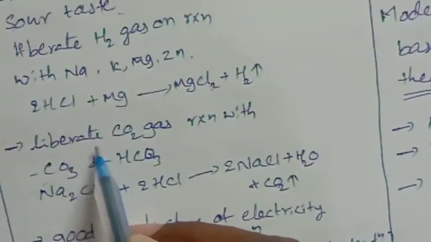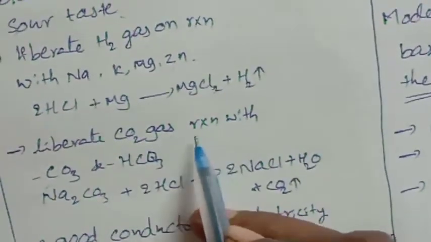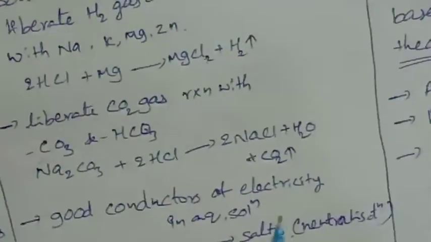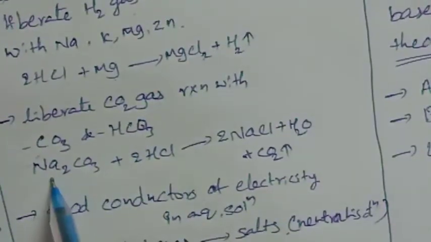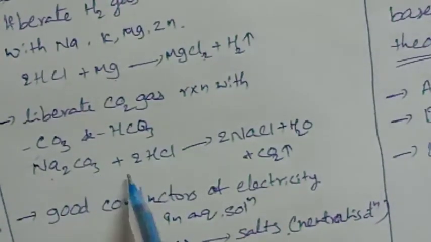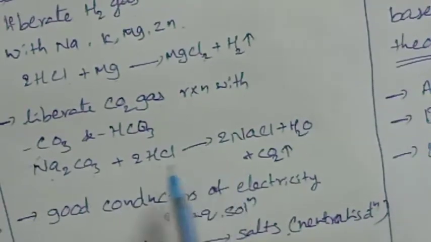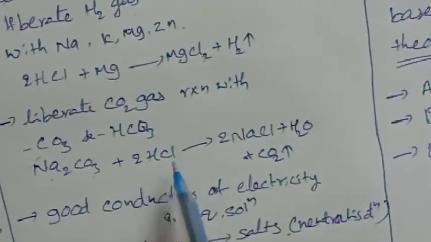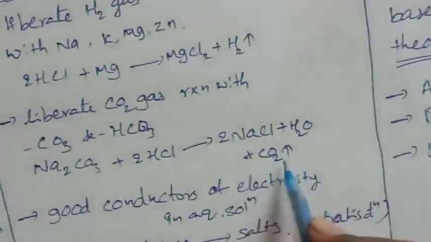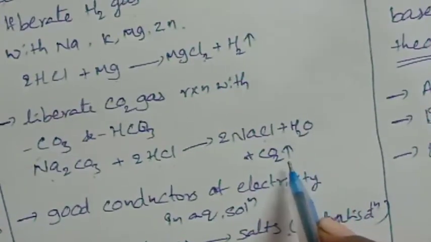Acids also liberate CO2 gas on chemical reaction with carbonates or bicarbonates. For example, Na2CO3, sodium carbonate, and HCl undergo reaction which forms sodium salt and water, and CO2 gas is released.